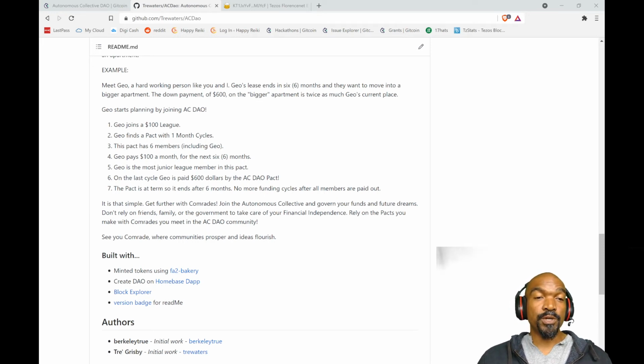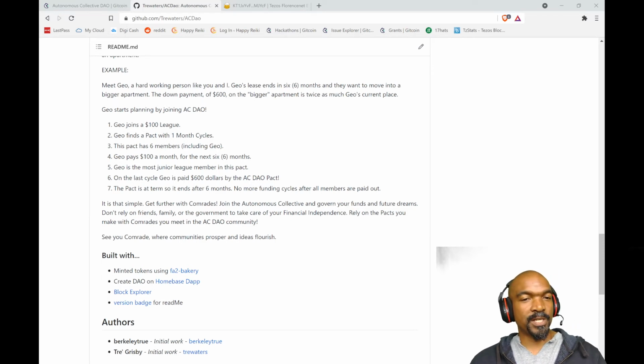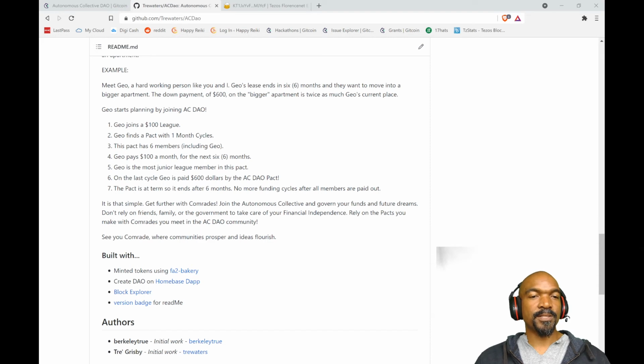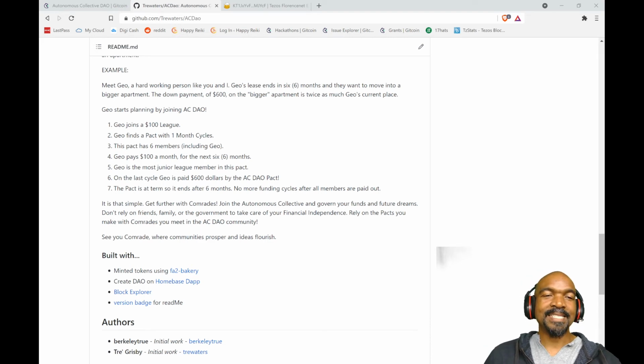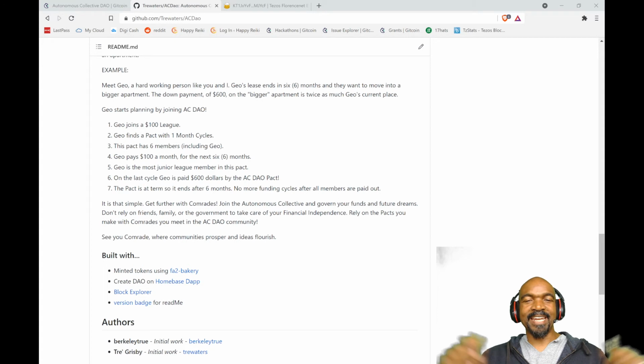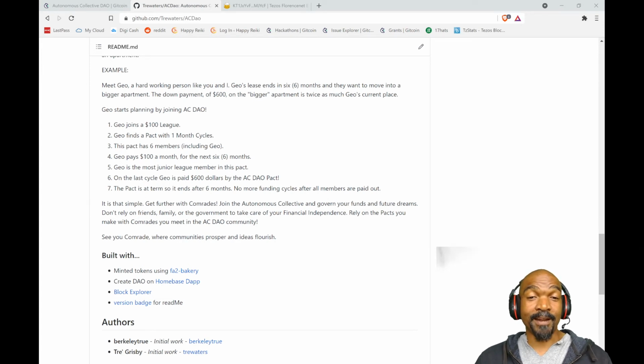Geo is the most junior league member, most junior comrade. I like to call people in the pact comrades. So, Geo's the most junior comrade. Geo will get paid last in the last cycle. The most senior member gets paid in the first cycle. So, Geo pays $100 a month for 6 months. On the last cycle, Geo is paid $600. Yay! Now Geo can actually go and get that apartment because Geo can afford the rent. Geo just could not afford the down payment.